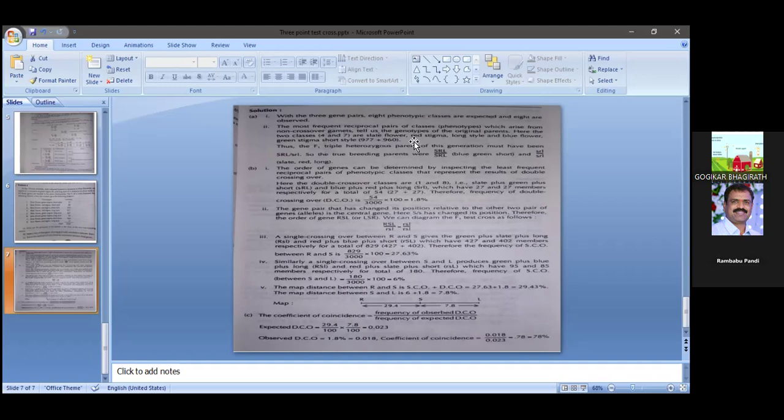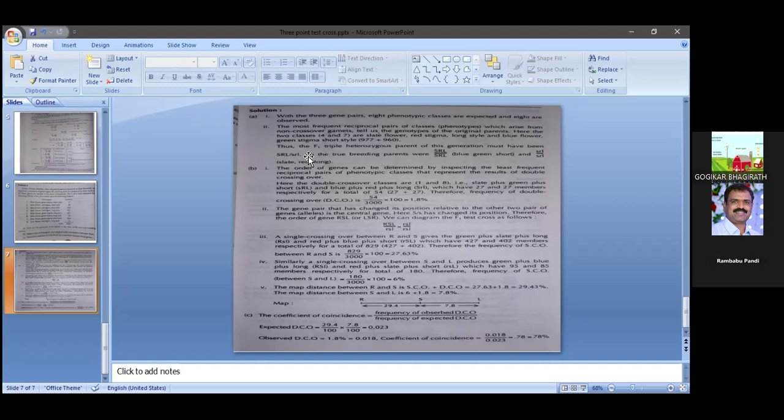So the genotypes of the original parents are equivalent to these. Here the 2 classes 4 and 7 are slate flower, red stigma, long style, and blue flower, green stigma, short style, with 977 and 960 respective numbers. We add both numbers, which indicates parental types. In the F1 triple heterozygous parent, the generation must have been this type of gene.